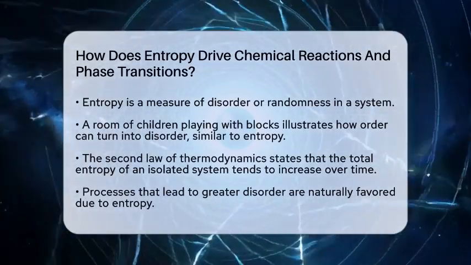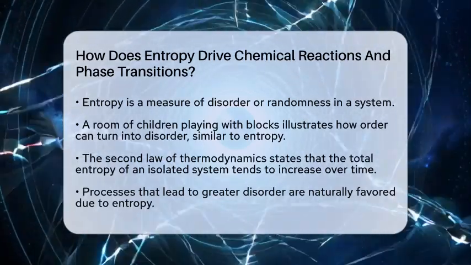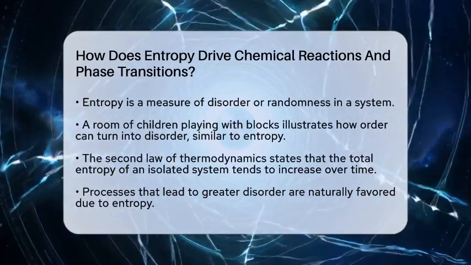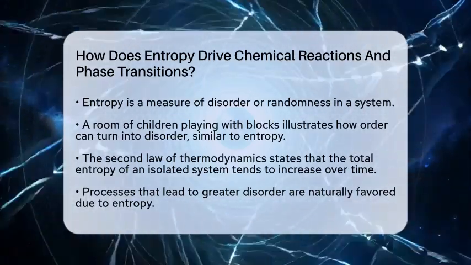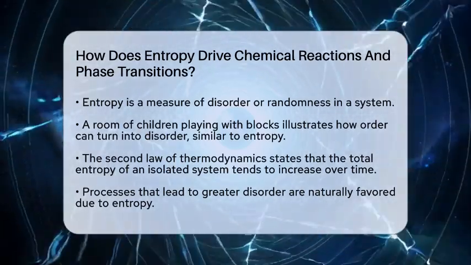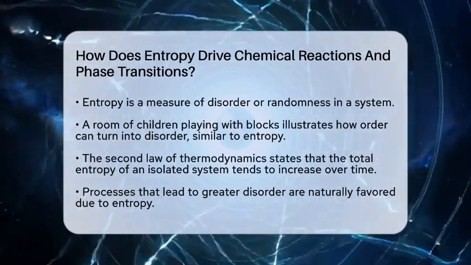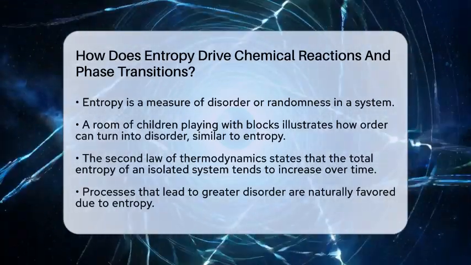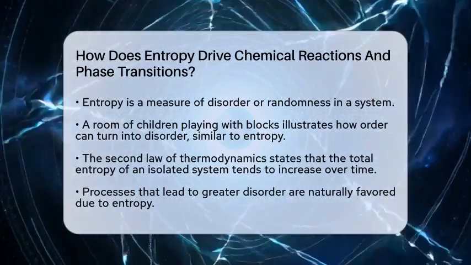This messiness is similar to what scientists call entropy. Entropy measures the disorder or randomness in a system. The more ways the components of a system can be arranged, the higher the entropy. Now, let's connect this idea to chemical reactions and phase transitions. Entropy plays a key role in determining whether these processes happen on their own.